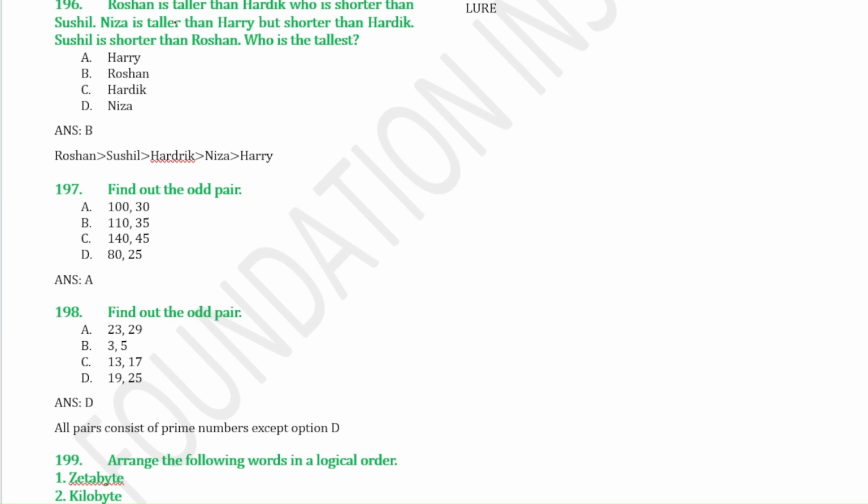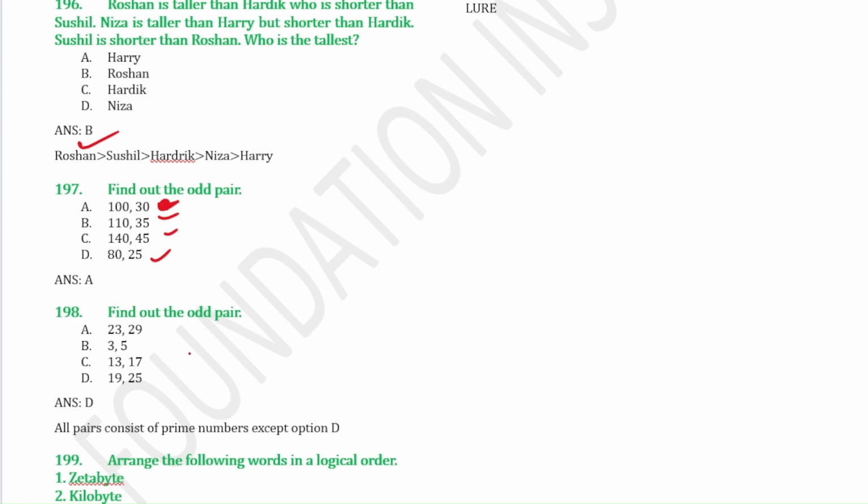Next question. Roshan is taller than Hardik, who is shorter than Sushil. Niza is taller than Harry but shorter than Hardik. Sushil is shorter than Roshan. Who is the tallest? The tallest will be Roshan. For the next question, find the odd pair. If you see, this is 5, this is 5, this is 5, only this doesn't have 5, so that's why option A is the odd pair.